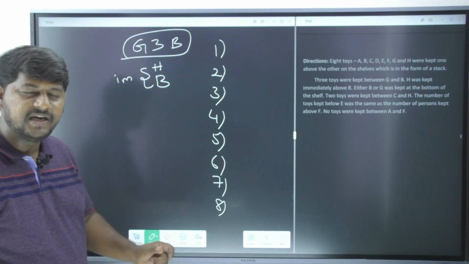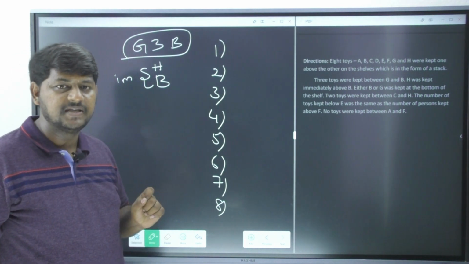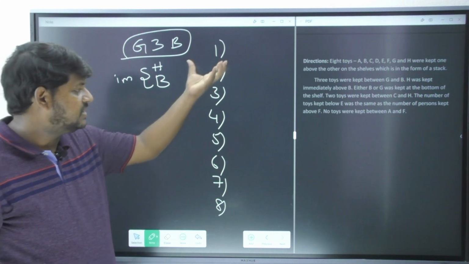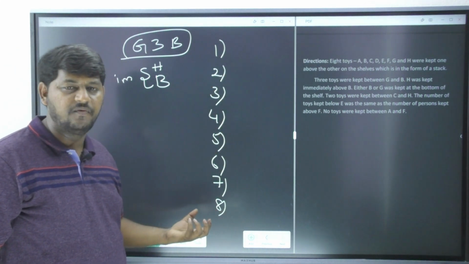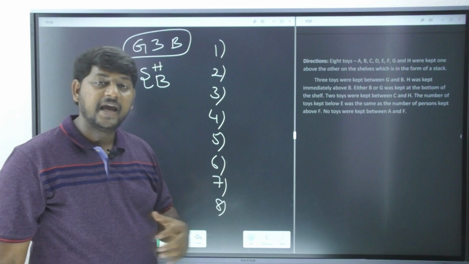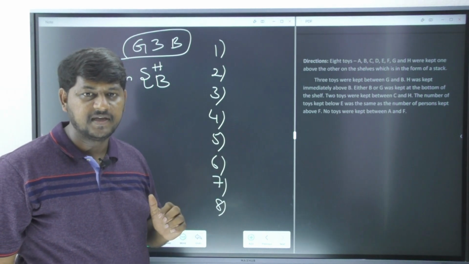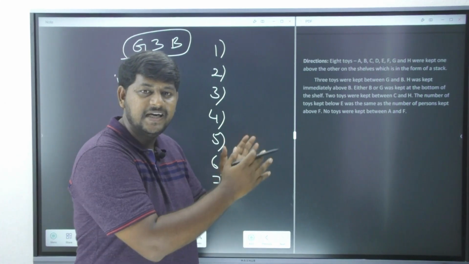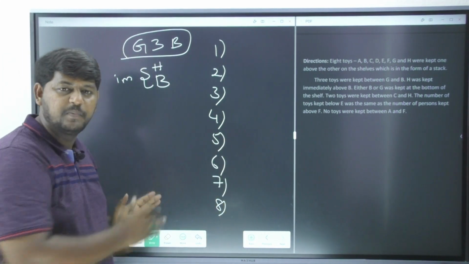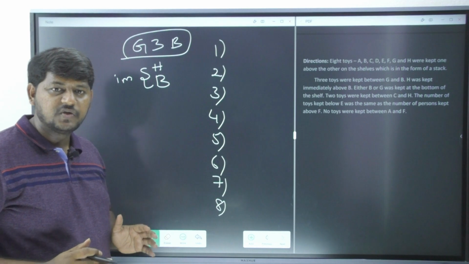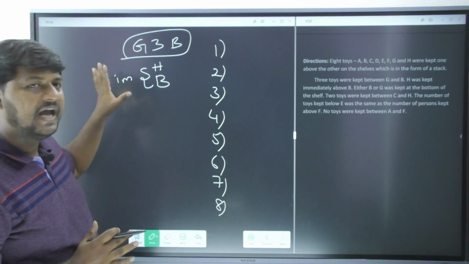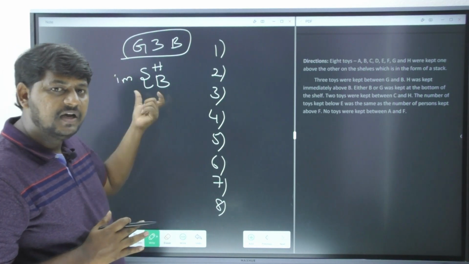I'm just going to write it in a short way always, because otherwise I cannot use that information and I cannot arrange my puzzle over here. I cannot read this information and remember it for a long period in the examination. As soon as I read it, I'm going to represent it in a small way so that I get the idea as soon as I look at this particular short form.